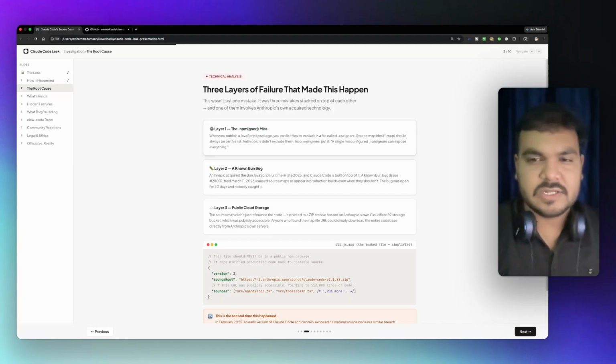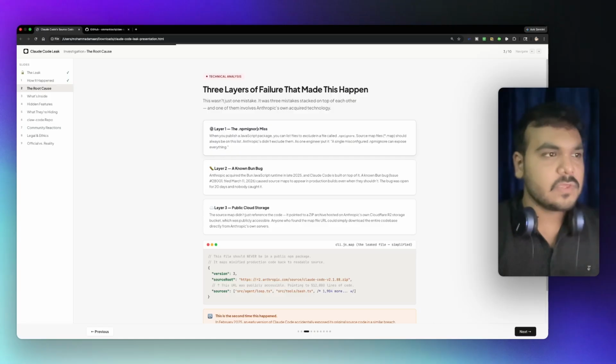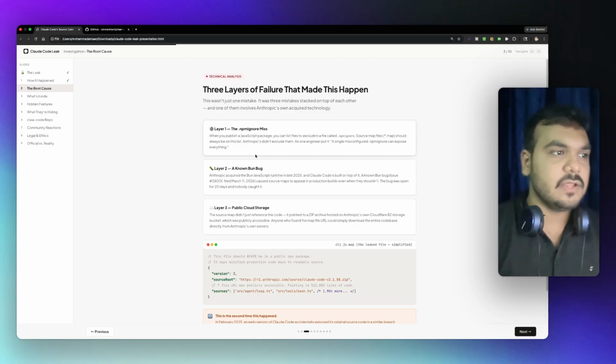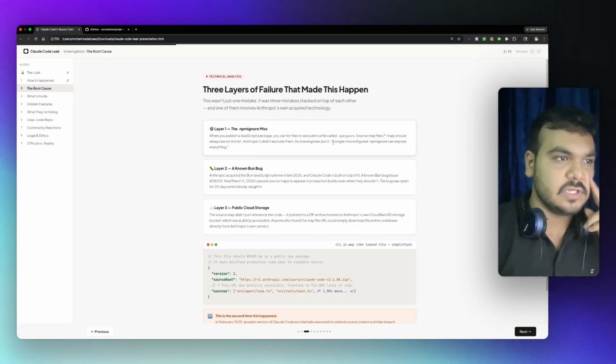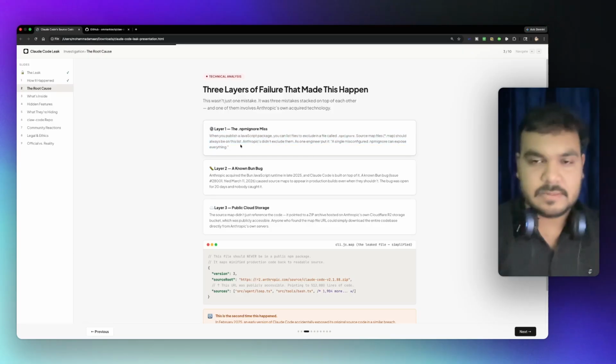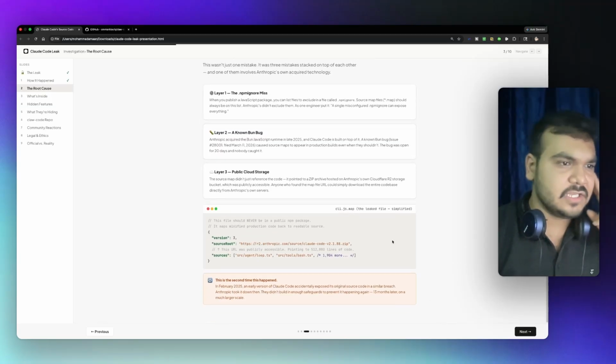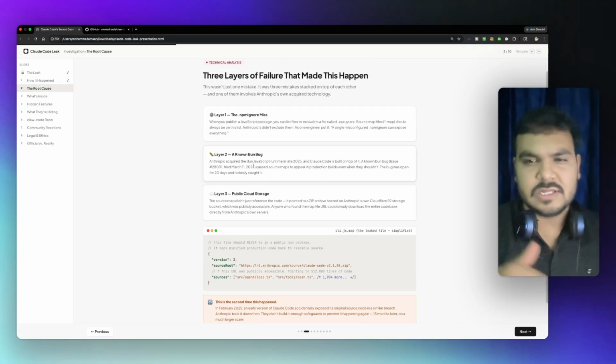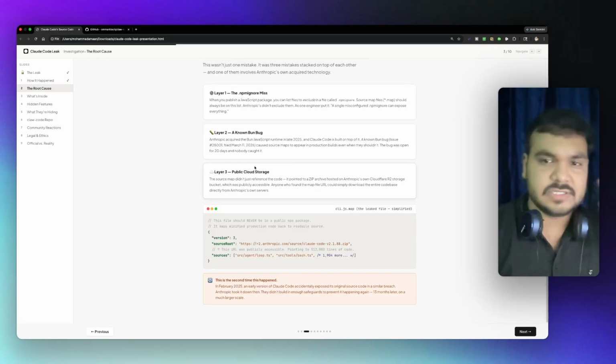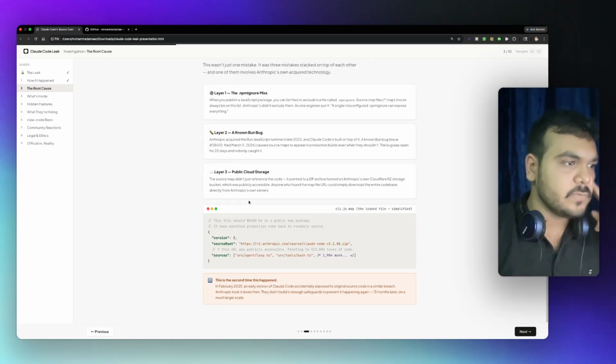The root cause was the .npmignore file. When you publish, there's a file called .npmignore that maps all of the things so they don't get exposed publicly. But Anthropic didn't exclude them. One engineer put it like this: a misconfiguration in npmignore can expose everything, and obviously it has exposed them. It was a known bug, and I will link it in the description as well, so you can check out the whole file.